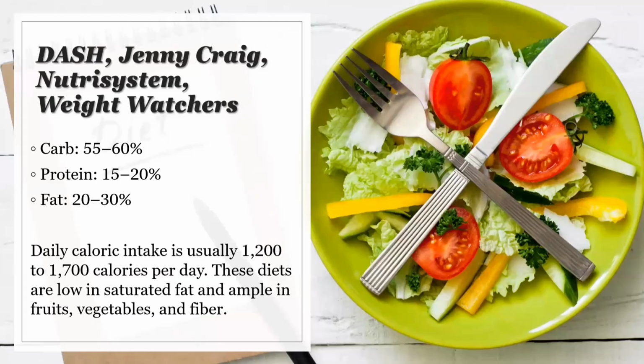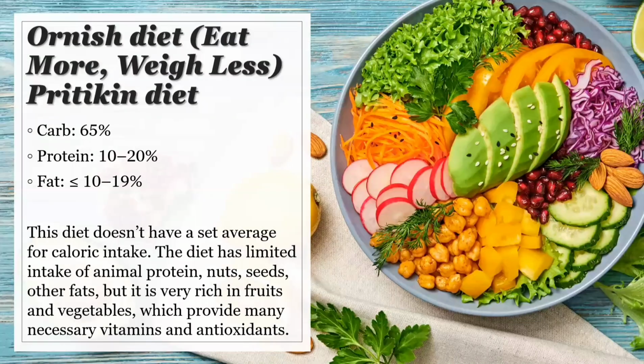The balanced nutrient, moderate calorie approach includes diets like the DASH diet or commercial plans such as Diet Center, Jenny Craig, Nutrisystem, Physicians Weight Loss, Weight Watchers, Volumetrics, and others. 55 to 60% carbohydrate, 15 to 20% protein, 20 to 30% fat. Daily caloric intake is usually 1,200 to 1,700 calories per day. These diets are low in saturated fat and ample in fruits, vegetables, and fiber.